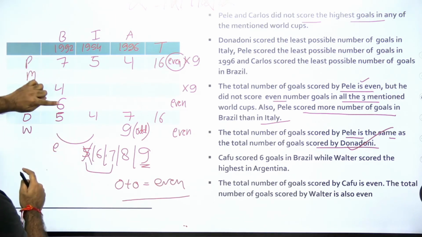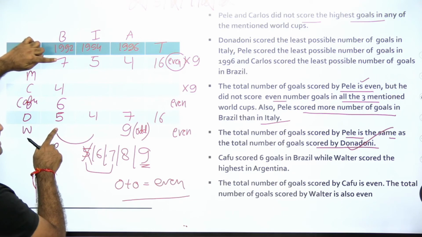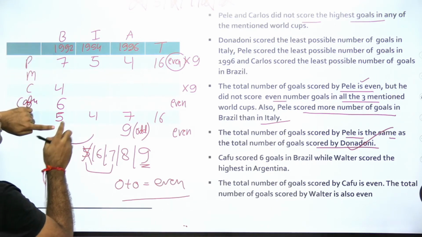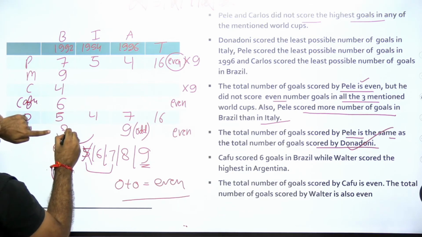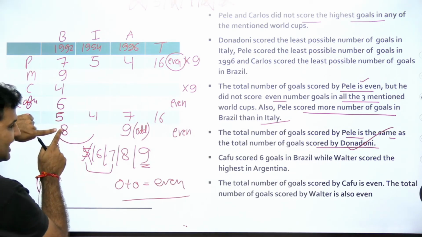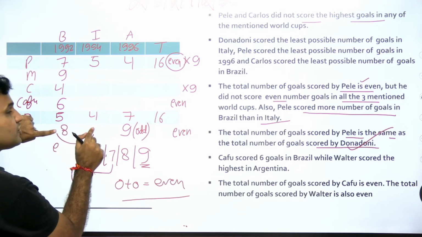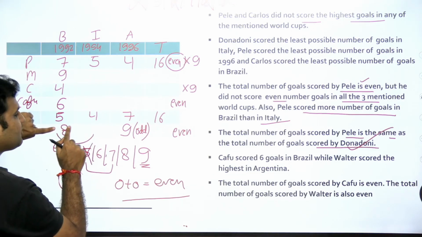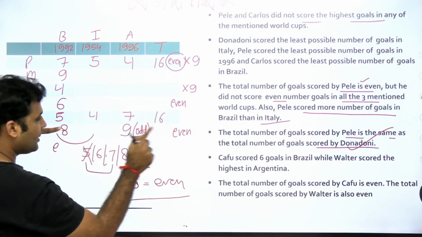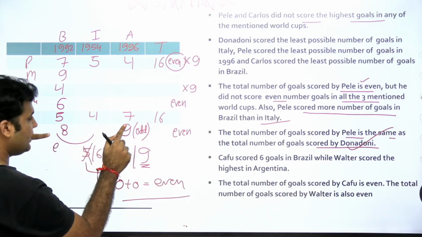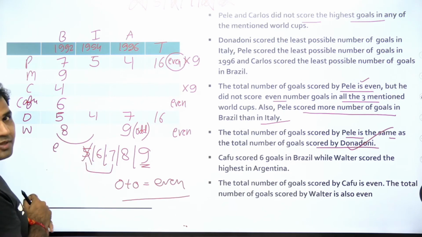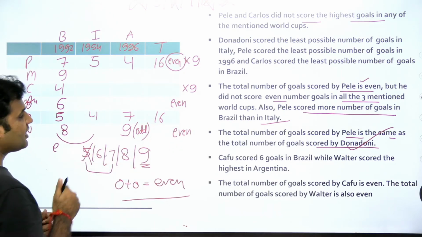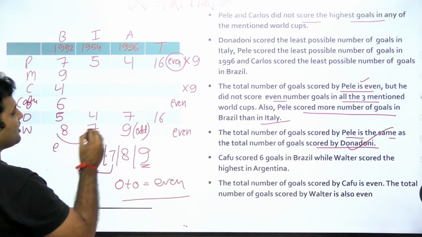4, 5, 6, 7 are already here. 9 cannot come over here. If 9 cannot come over here, 9 will come over here. If 9 is coming over here, then the left number will be 8. If 8 is coming over here, I need to use that value over here, so that 8 plus this value should be even. Now 8 plus 9 is 17. 17 plus 7 will be 24, and 17 plus 6 will be 23. But I want an even number, so therefore I need to put the value 7 here.